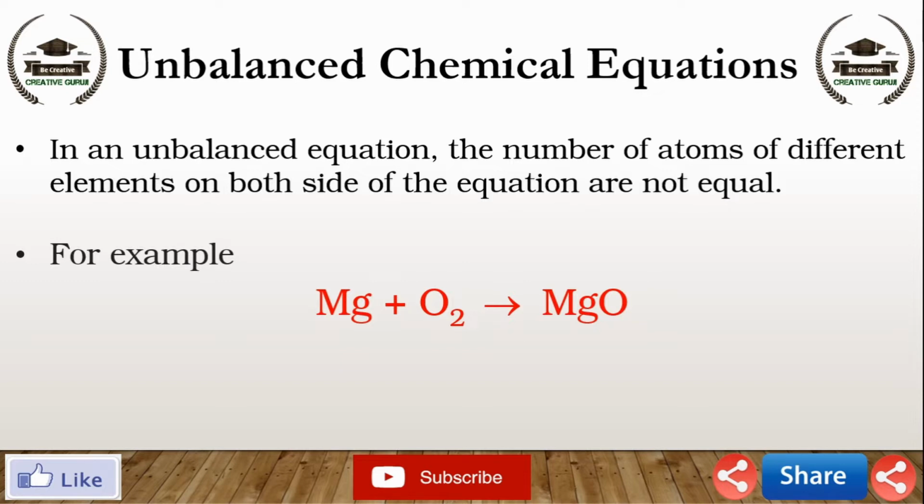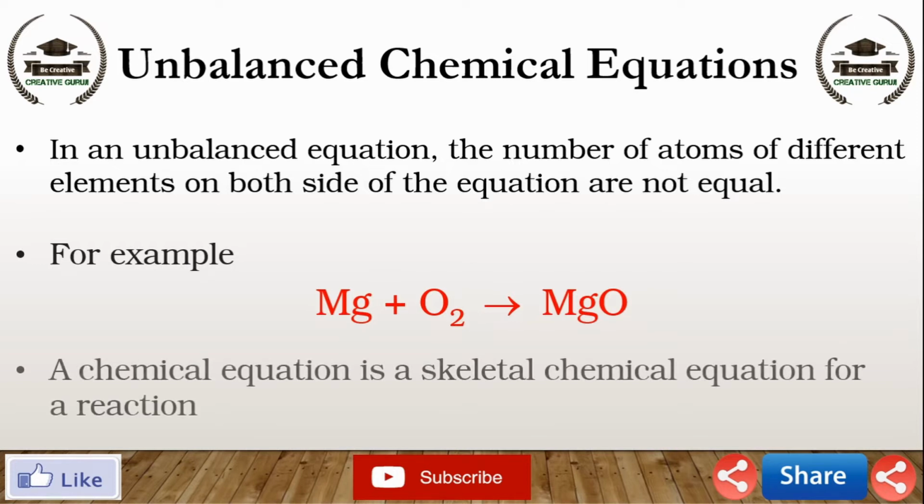The equation is unbalanced because the mass is not the same on both sides of the equation. Such a chemical equation is a skeletal chemical equation for a reaction. The above equation is a skeletal chemical equation for the burning of magnesium in air.